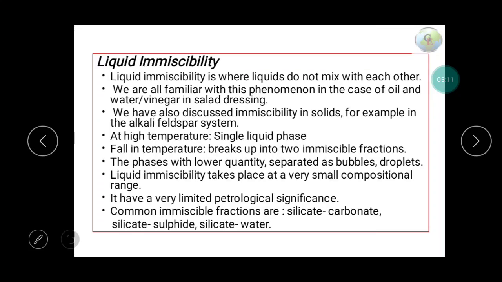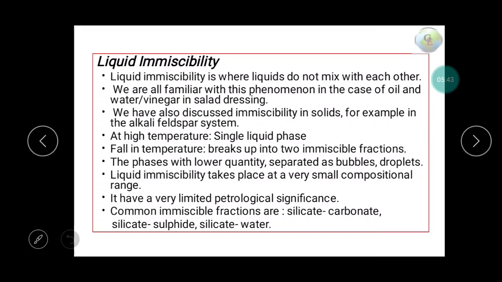What is liquid immiscibility? Liquid immiscibility is where liquids don't mix with each other. We are familiar with the phenomenon of oil and water. When we put a drop of oil in water, it does not mix together. Although at high temperature they will mix together, at normal or low temperature they form separate phases.